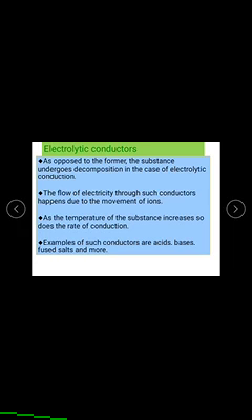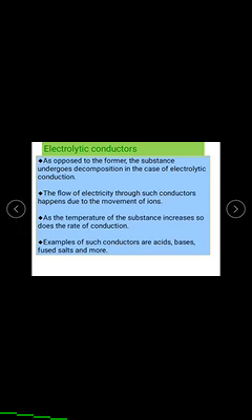And next one is electrolytic conductors. In electrolytic conductors, as opposed to the former, the substance undergoes decomposition. It means the conductors which conduct the electricity due to movement of ions are called electrolytic conductors.